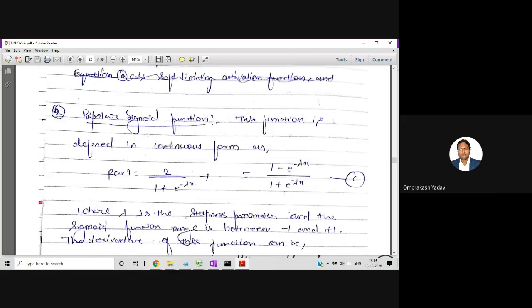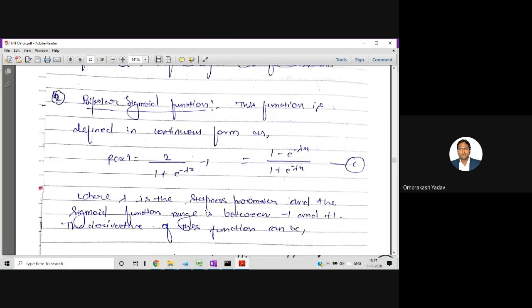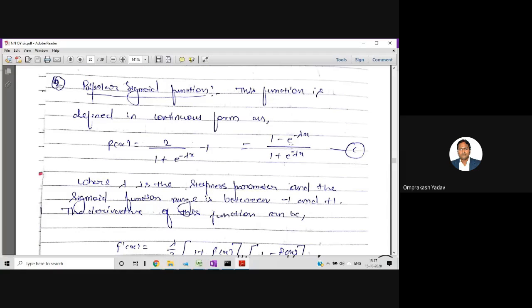Now the next is the bipolar sigmoidal function. How to remember this? When bipolar comes, remember there will be 2 in the numerator: 2 upon 1 plus e raised to minus lambda x, minus 1. Or the same formula can be written like this. If we take 2 upon 1 plus e raised to minus lambda x minus 1 and solve it, you will get this formula: 1 minus e raised to minus lambda x upon 1 plus e raised to minus lambda x. Both formulas are okay, whichever you want to remember. After solving, we will get this expression.